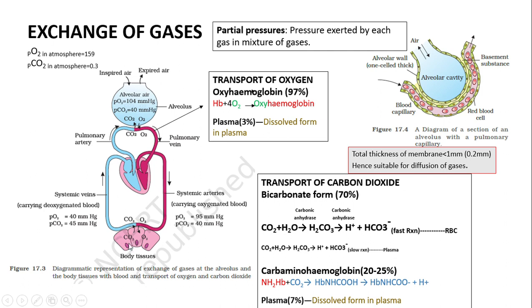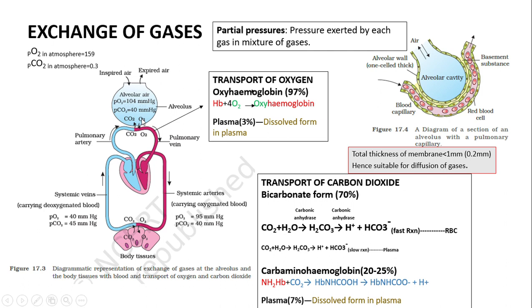So the movement of carbon dioxide will take place from the tissues into the deoxygenated blood and then back into the alveoli, because in the deoxygenated blood it is 45 mm of Hg and inside your respiratory organ it is 40 mm of Hg. So from 45 to 40 mm of Hg it will move, and then this carbon dioxide will be expired out.